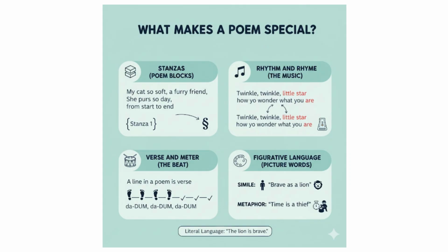A chapter is like a large section of the story. Now, I know that's a lot of information. So there are three big differences between stories and poems to keep in mind. These are the big three. Poems use very short lines and small groups of lines called stanzas. Stories use long sentences and paragraphs and big parts called chapters.